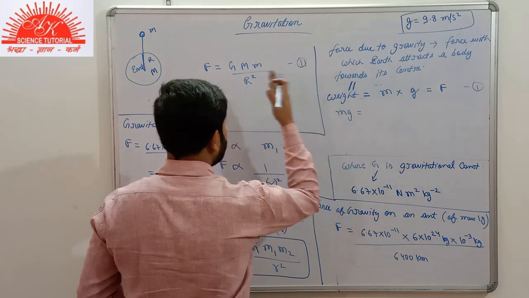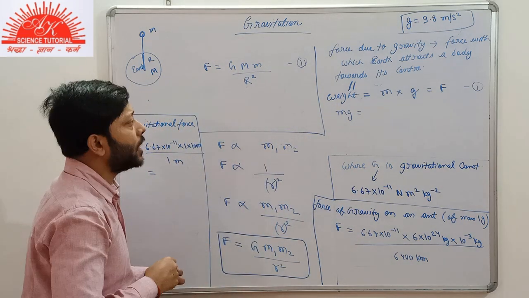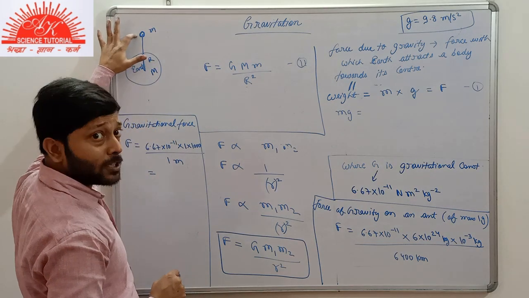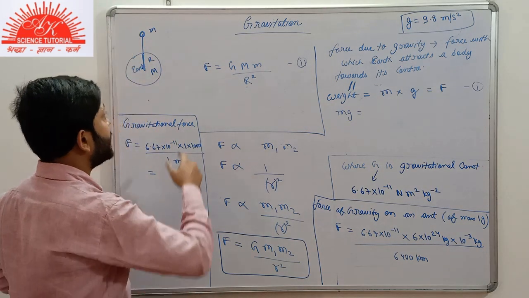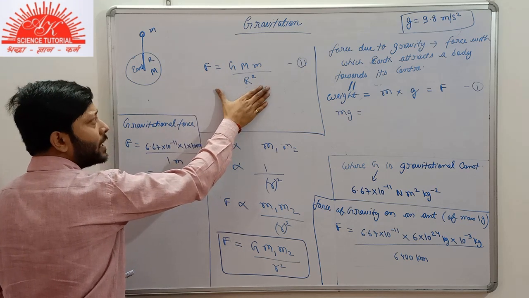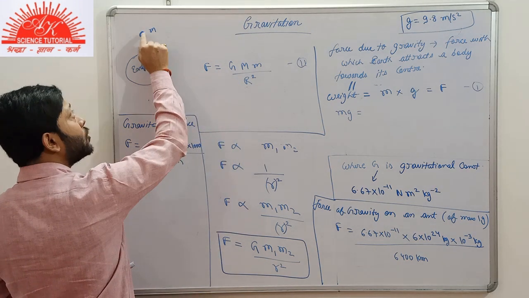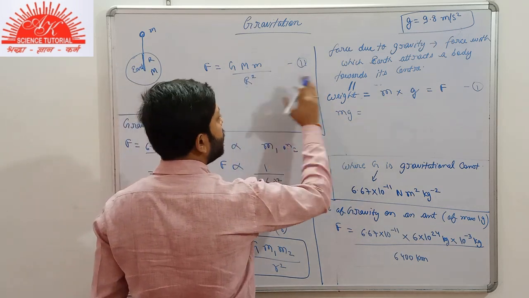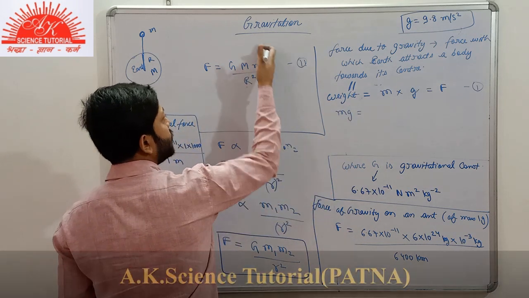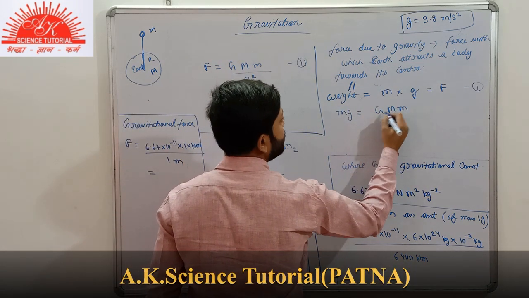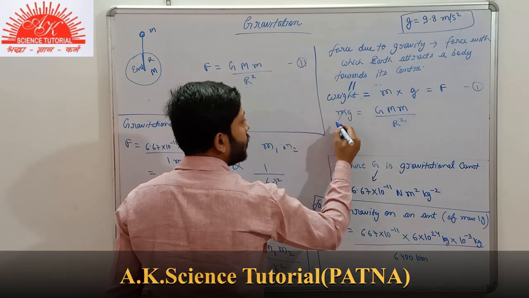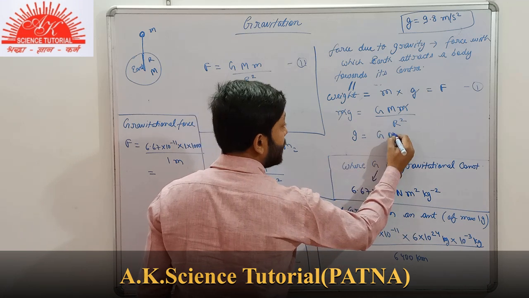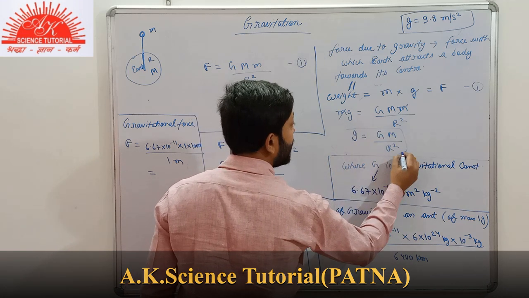mg, that is this force. Both the forces are acting on the same body. The force mg, that is weight of the body, is acting on the same body. And this force that we found from the universal law of gravitation is also acting on the same body, exerted by earth. Now if we compare both of them, m multiplied by g will be equal to capital G, capital M, small m by R square. Small m cancels. What do we get? Small g is equal to capital G capital M by R square.